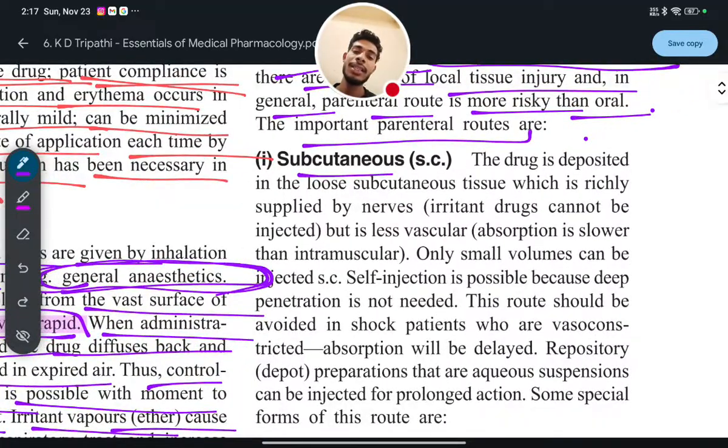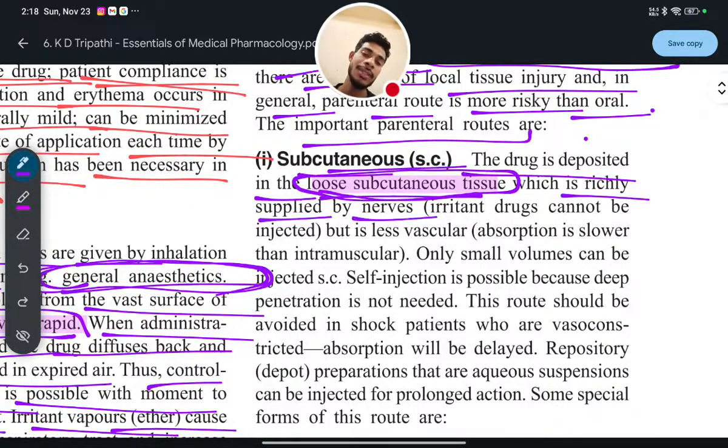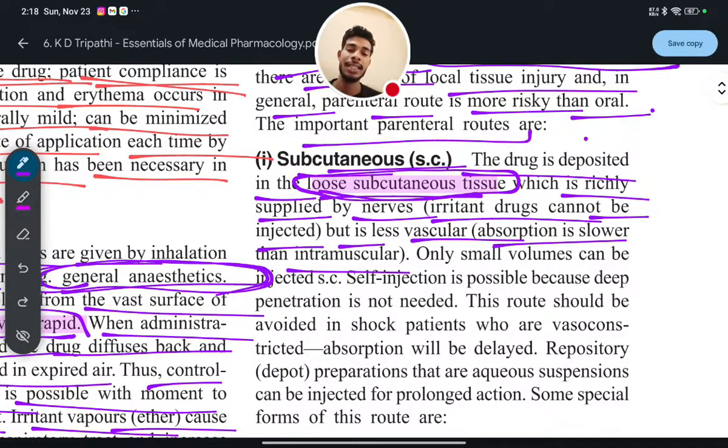In the case of the subcutaneous route, the drug is deposited in the loose subcutaneous tissue, which is richly supplied by nerves. Irritant drugs cannot be injected, and the tissue is less vascular. Absorption is slower than intramuscular. So in the case of subcutaneous, the absorption of the drug is a little bit slow compared to intramuscular. Only small volumes can be injected.